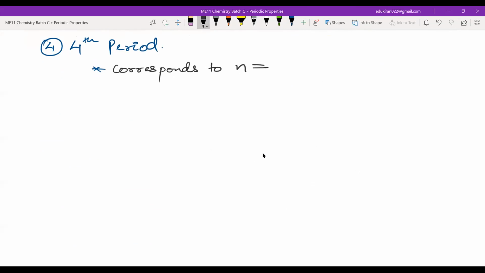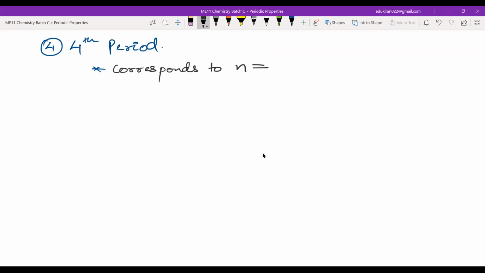n is equal to how much? Safwan will answer me now. Safwan, n is equal to how much? Yes, Safwan, I'm waiting for you. Safwan is not here. Fine.